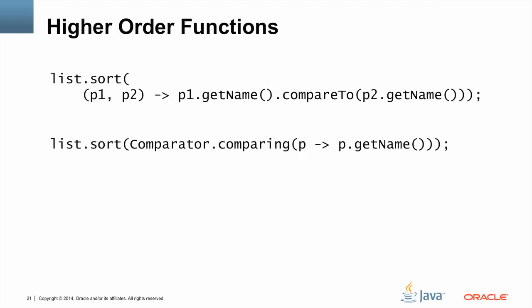We've introduced a new method called comparator.comparing. This is a higher order function, which is a function that consumes or returns other functions. In this case, the comparing function takes a function that gets the right data from a person object. This getter is called on each of the two person objects and calls compare2 on those values. The comparing function doesn't do the comparison itself. Instead, it constructs a comparator function and returns it. This, in turn, is passed to the list.sort method.